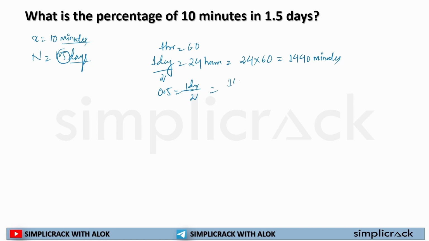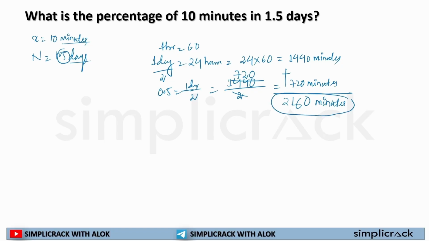So in a day that was 1440 minutes. If I have to find out half of it, it will be 720 minutes. So in 1.5 days, the total number of minutes is 1440 plus 720, which is 2160 minutes. So this was my total, my N. Now my N is equal to 2160 minutes.